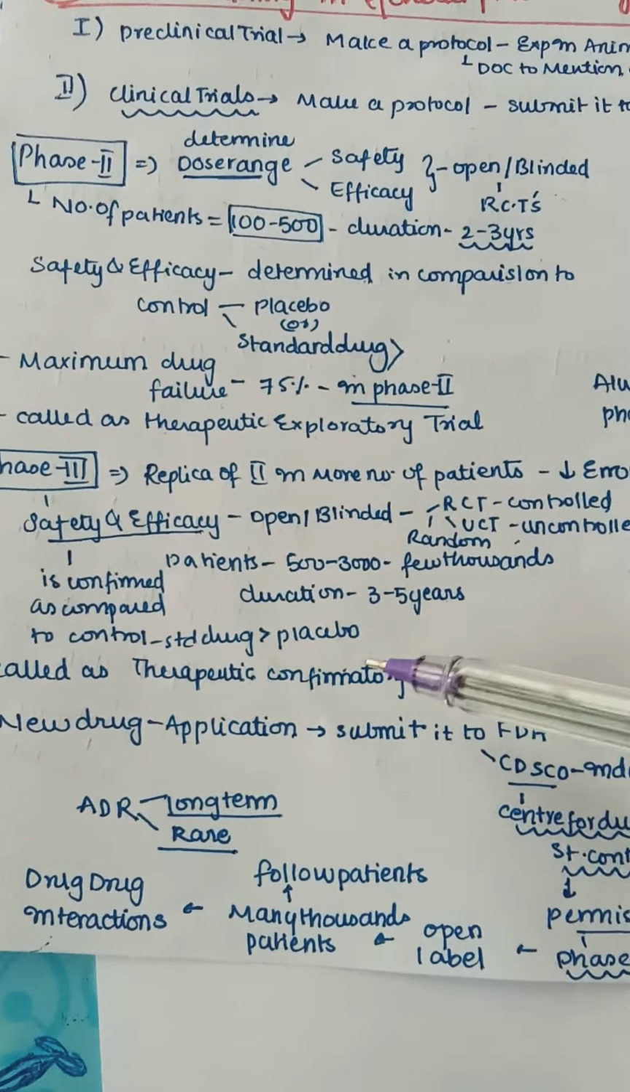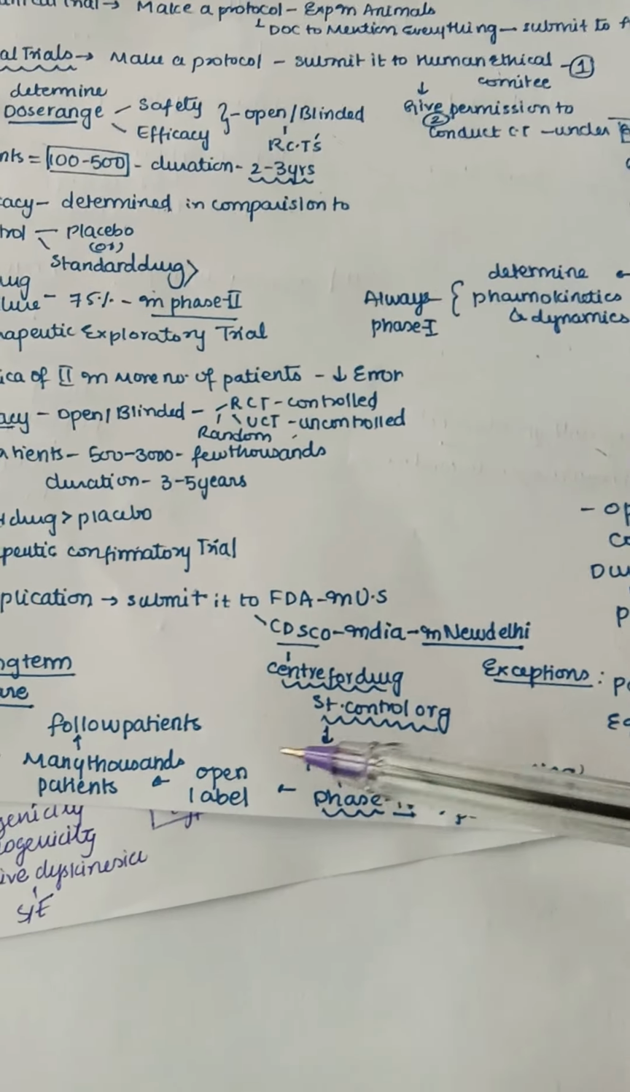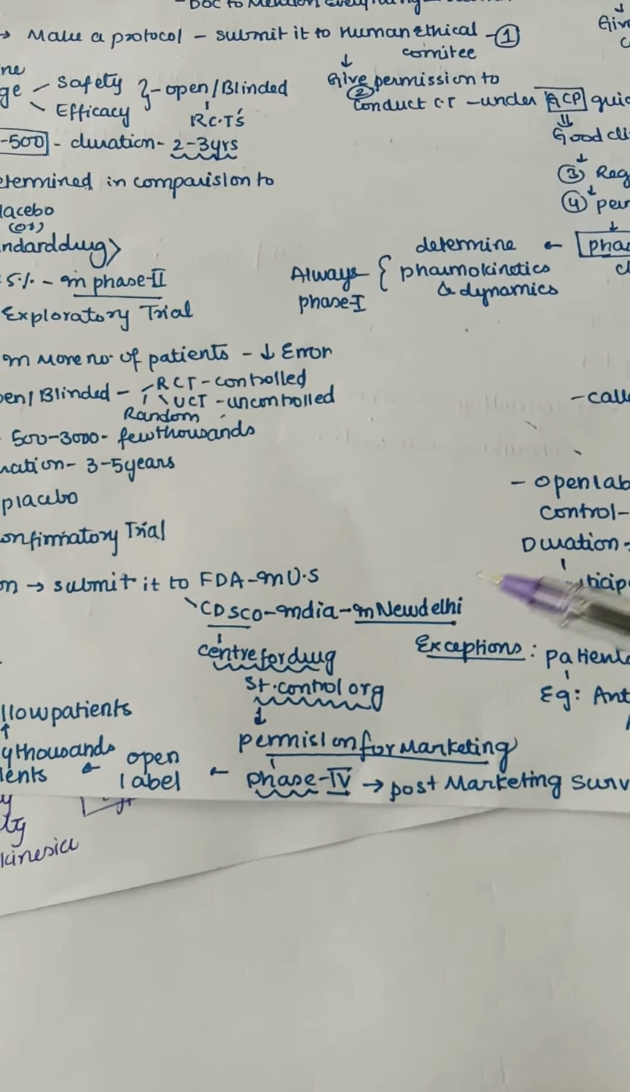After all these phases, we will confirm our new drug. The new drug application is submitted to the FDA in the US and also to the CDSCO in India, in New Delhi mainly, the Central Drugs Standard Control Organization, and permission is given for marketing. After permission we will proceed to phase 4. Phase 4 is post marketing surveillance, which is mainly used to learn the new uses of a drug, new routes, new age groups and new dose range.